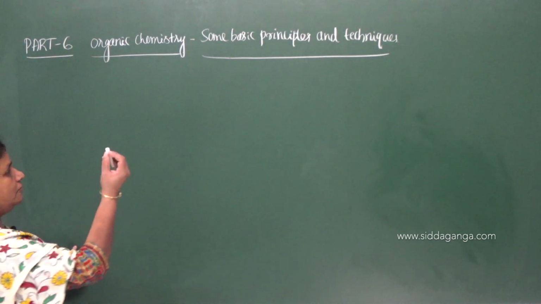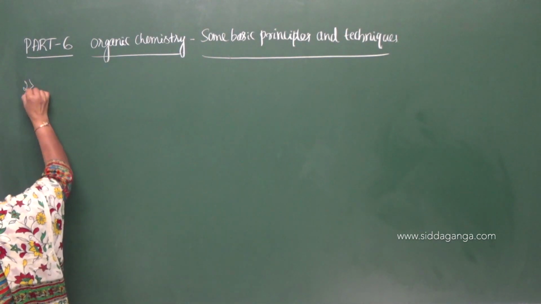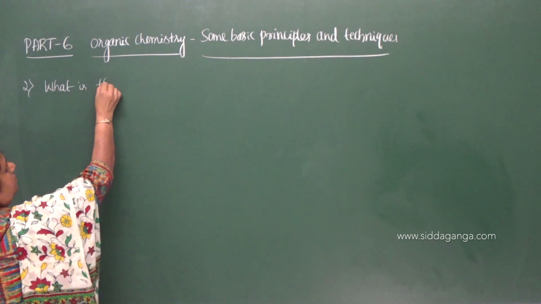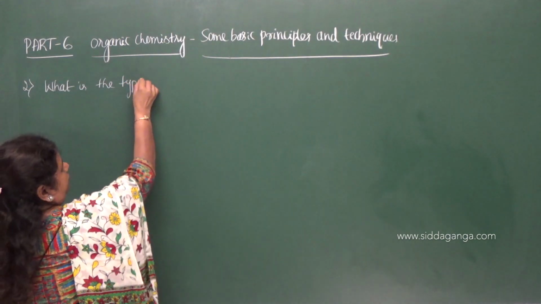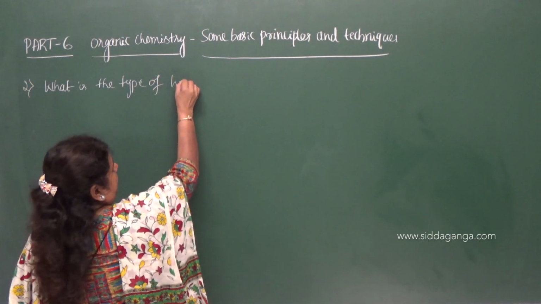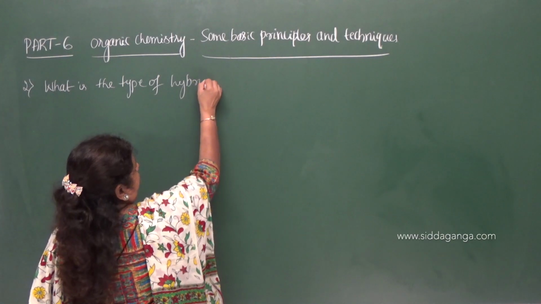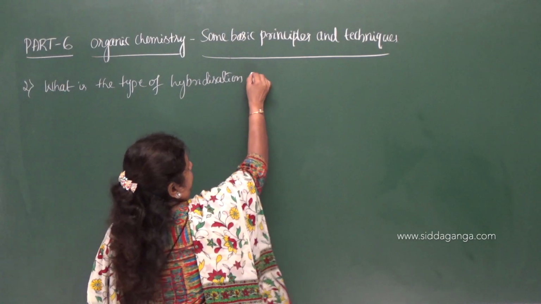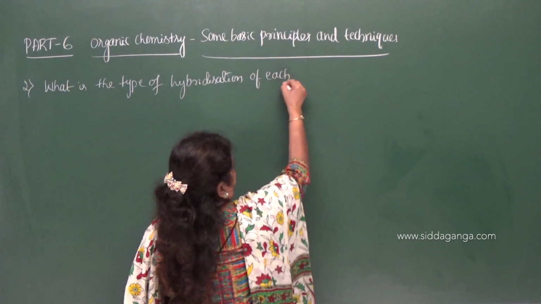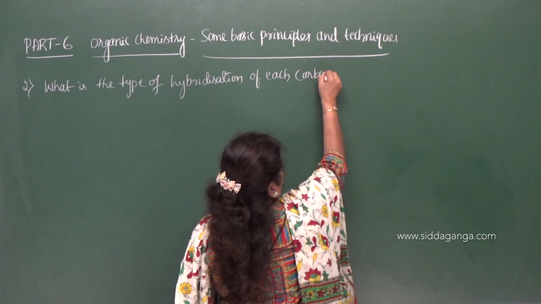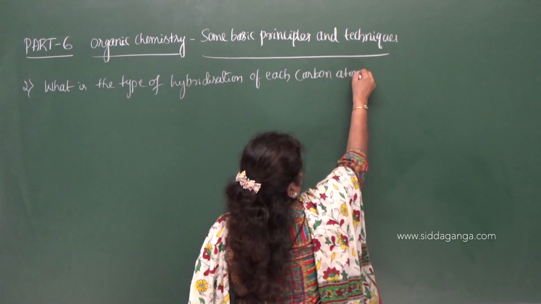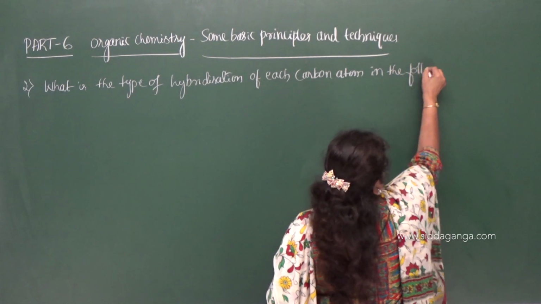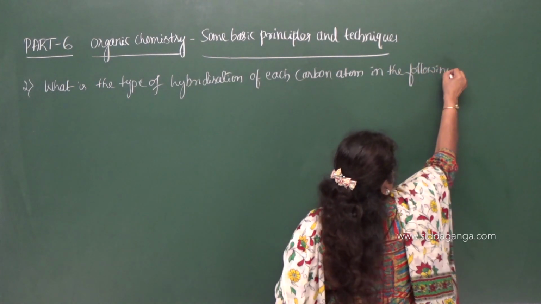What is the type of hybridization of each carbon atom in the following molecules?